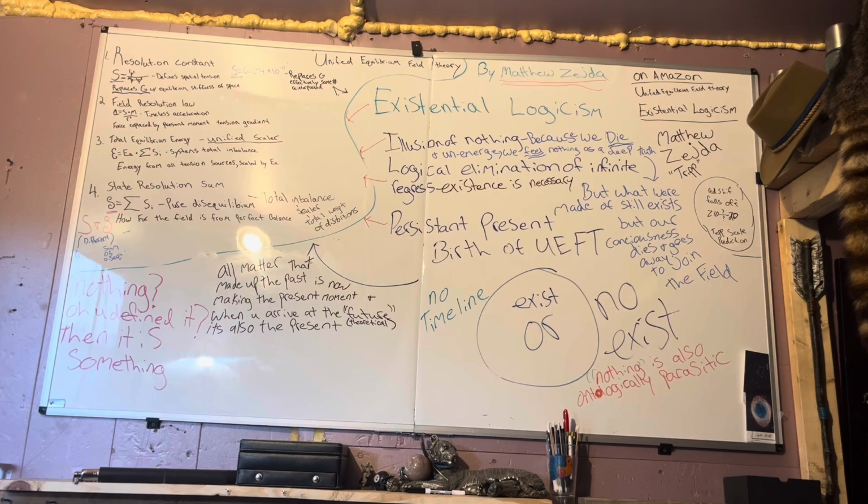Memory, history and records. If only the present exists, how do we explain our very real sense that the past did happen? Don't our memories and all the historical evidence prove the past's reality? They prove that the past was real, not that it is real now. Memory is a present phenomenon. The brain in the present can store and replay information about former states of the world. But this no more proves the past still exists than a photograph proves the continued existence of its subject. A photo of a city 100 years ago doesn't mean that city from 100 years past still objectively exists. It means light once reflected off that city and left an imprint we can see today.